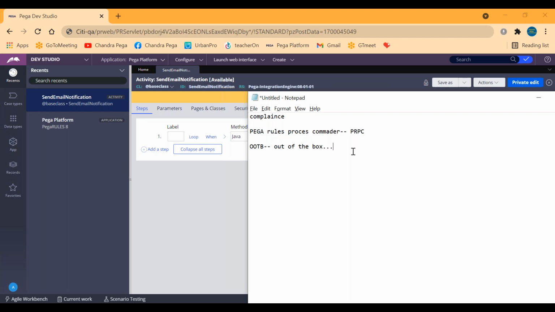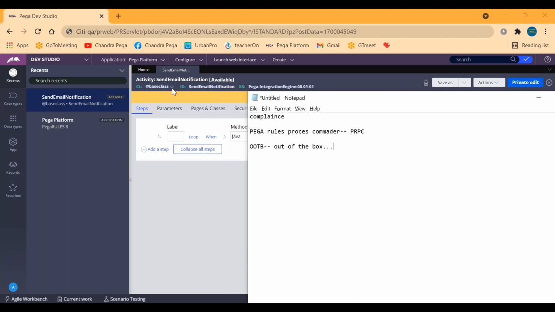But as a developer, we should understand that we are using send email notification to send the email, and that is not defined by us. It is already predefined. So this is an OOTB issue, where we can simply redirect it to the Pega systems team. They should be taking care of it. Likewise, in many places we'll come across this OOTB terminology. You have to understand. Understood, right?